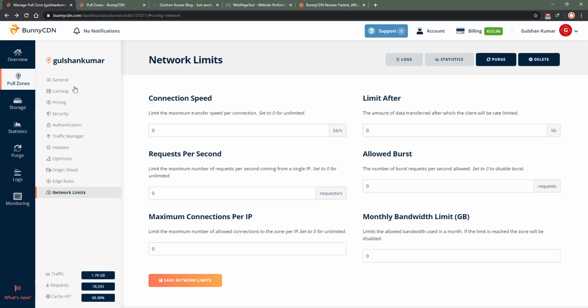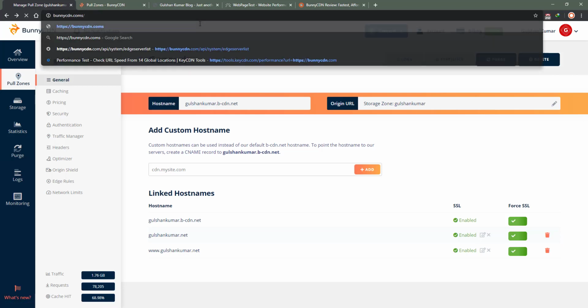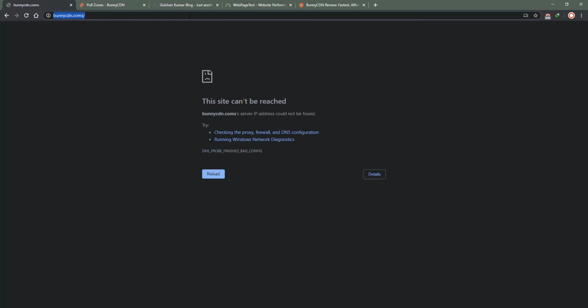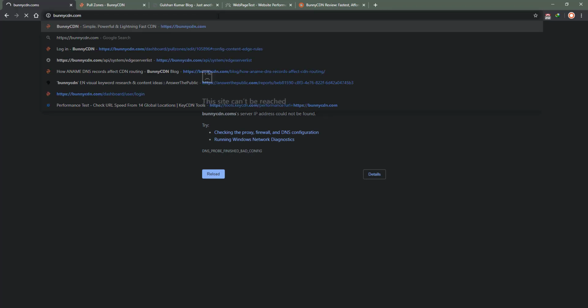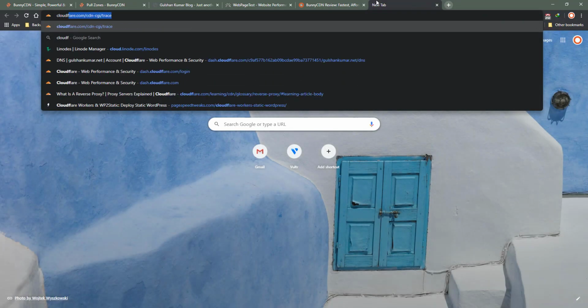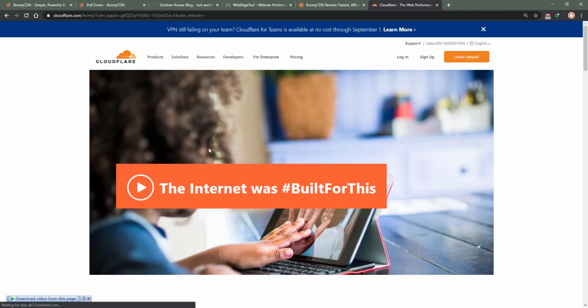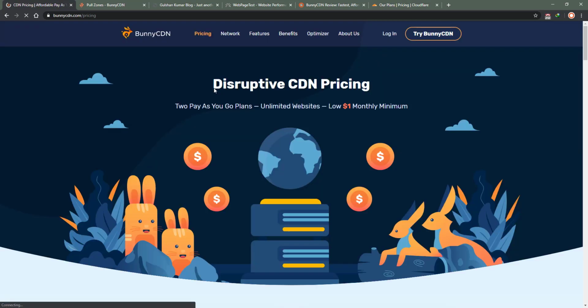So this was all about storage. But why should you consider Bunny CDN? Why not Cloudflare? Sorry, Bunny.net. Why not Cloudflare? This is also a question you might have in your mind, that when Cloudflare is free, then why not use Cloudflare instead of Bunny CDN? Why pay for the services?